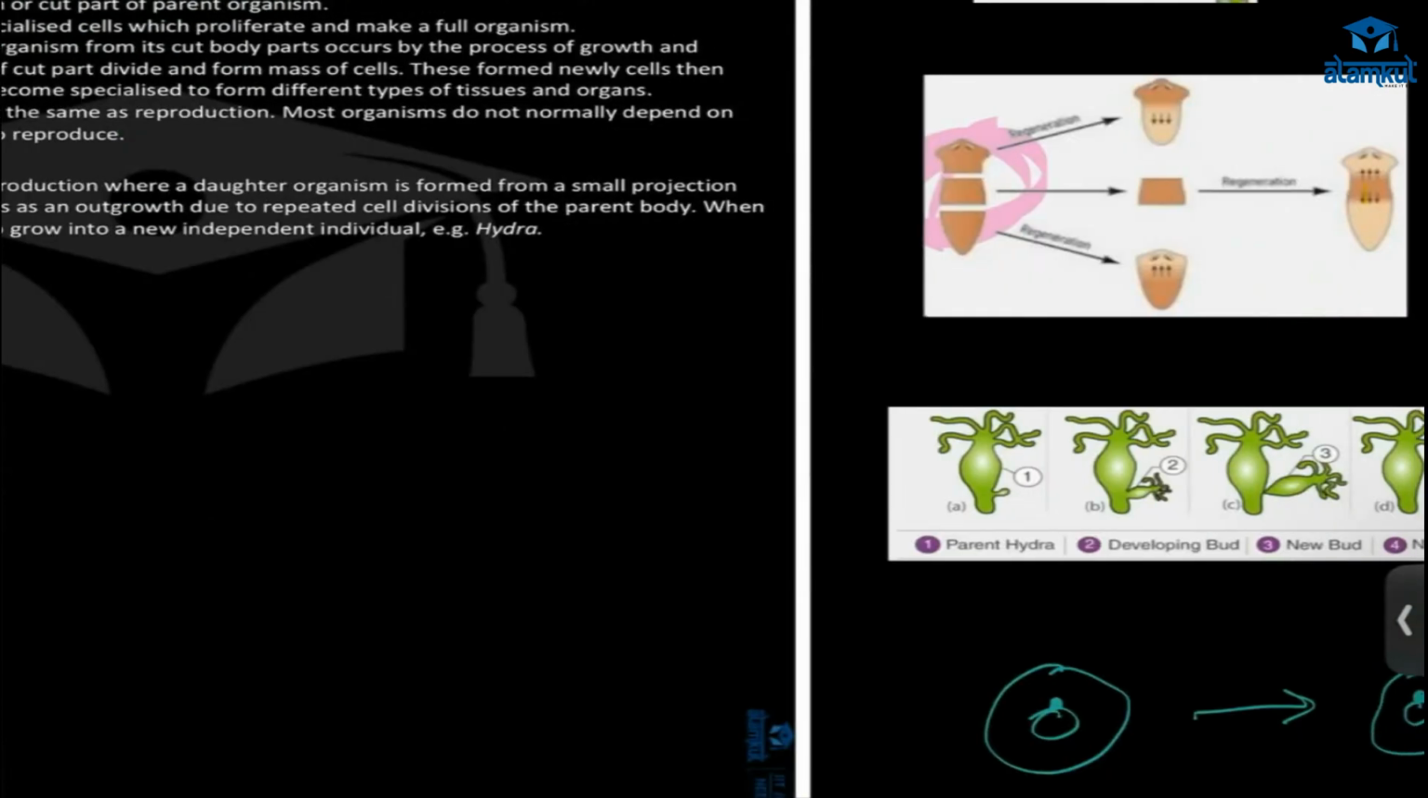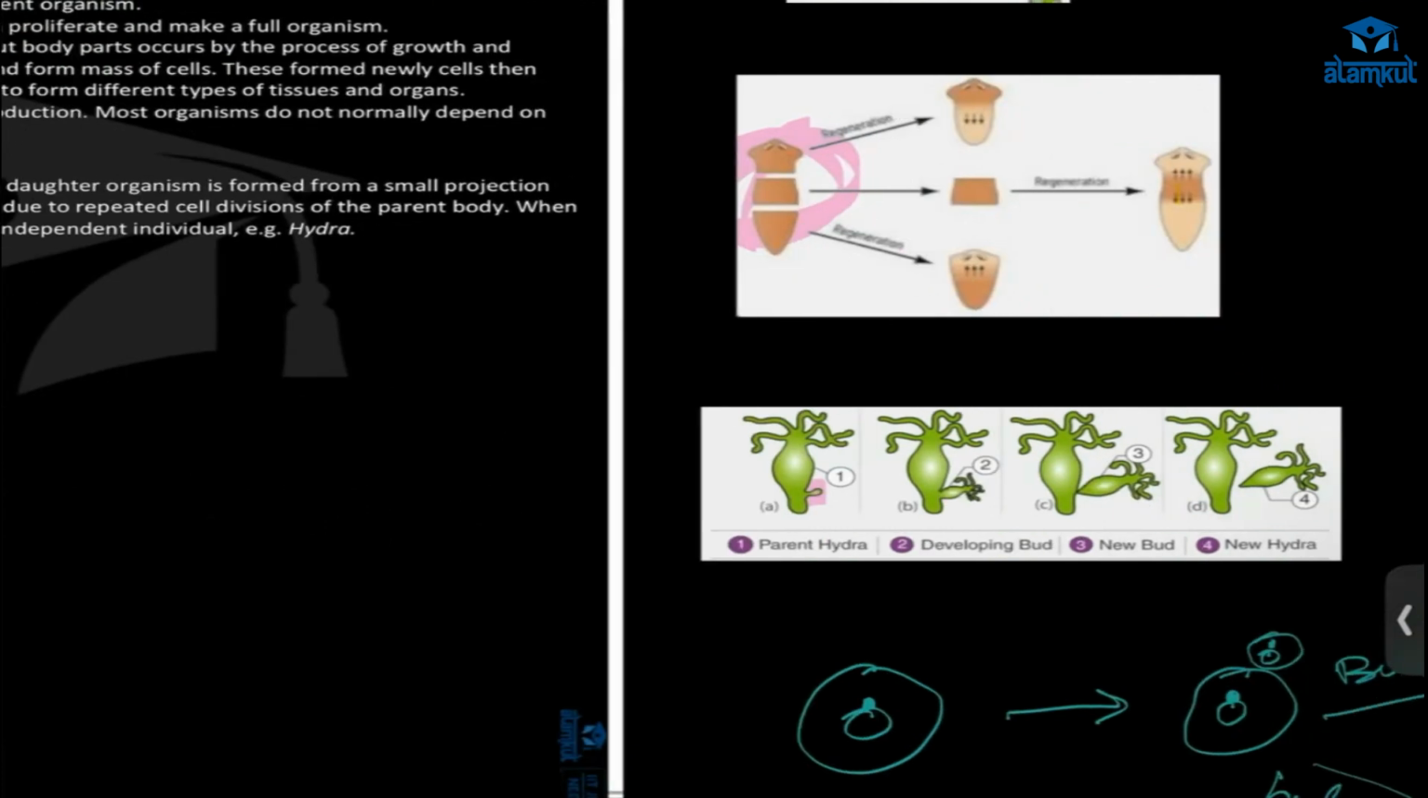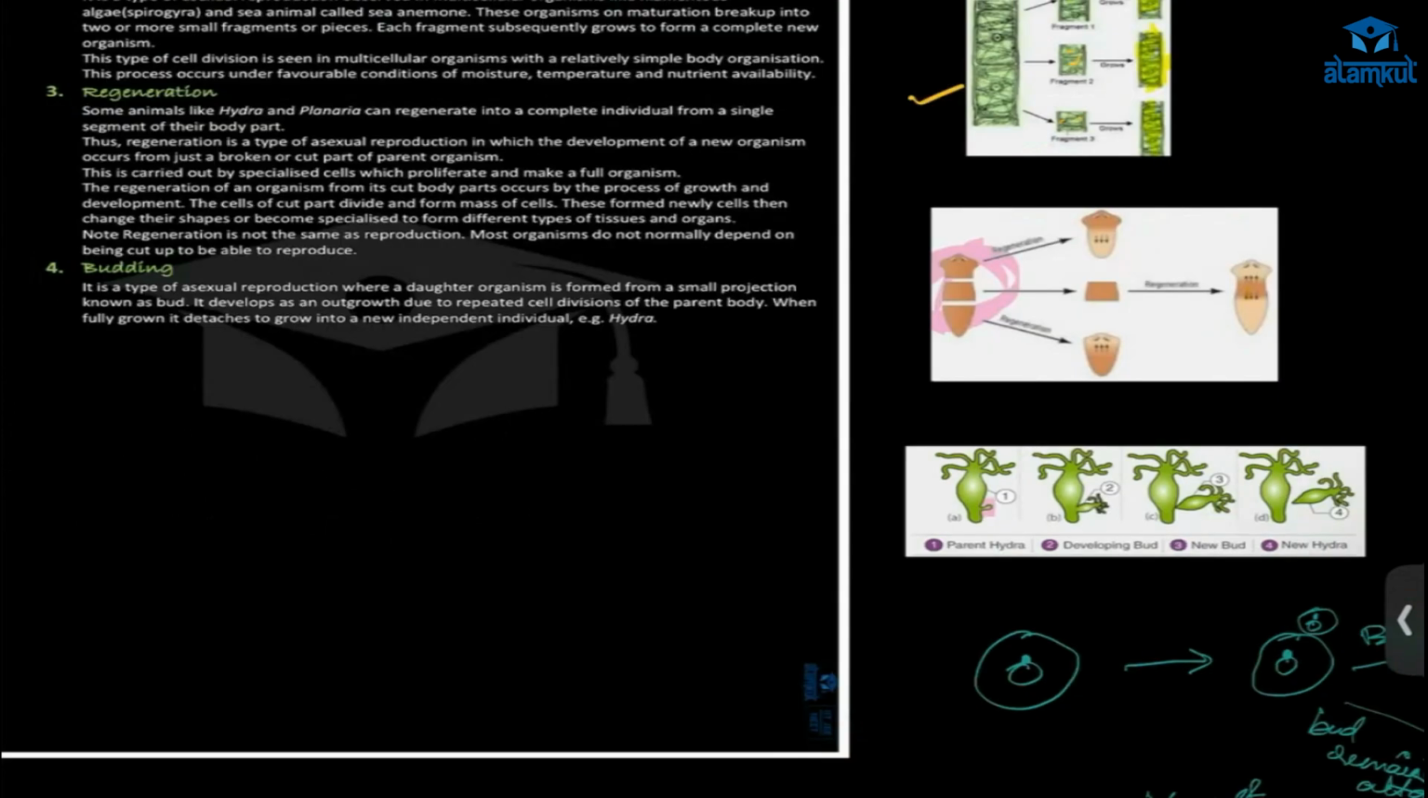What happens here? There is some projection that comes out of the parent body. After that it will grow, and after maturation it will cut off from the parent and form a new organism, and this will continue. Budding in yeast, hydra.